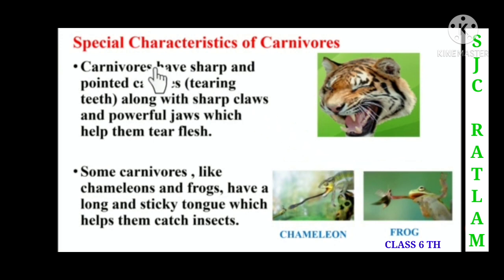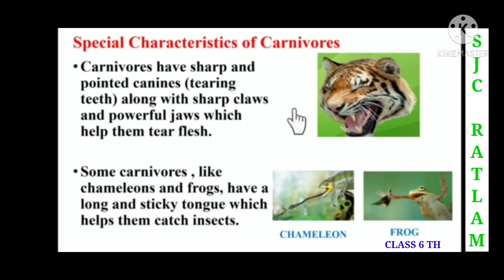Children, now we are going to discuss the special characteristics of carnivorous animals. Carnivorous animals have sharp and pointed canine tearing teeth, along with sharp claws and powerful jaws which help them to tear the flesh. In this picture we can see that the tiger has sharp and pointed teeth. With the help of those teeth, and with the help of the sharp claws and the powerful jaws, it is able to tear the flesh of the dead animals.